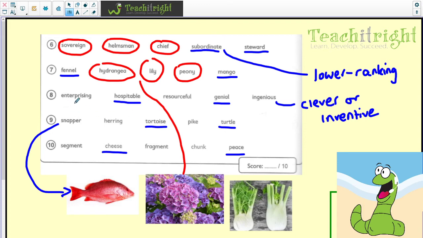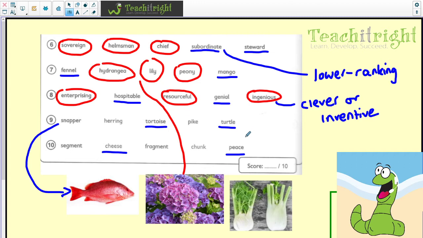Question 8, we've got enterprising, resourceful, and ingenious. That's kind of being inventive, being clever, just giving you a definition there. And then hospitable and genial, they would be the odd ones out. So it's quite nice to know some of those words, even if they may not be the answer, still worth knowing what those words actually mean.